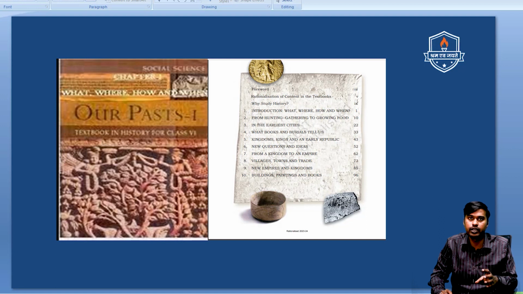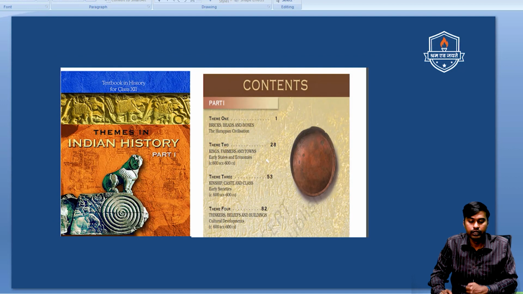So it is very well covered in this particular book. So have a read in this particular book. This will be useful for your prelims as well as mains preparation. Then coming to the themes in Indian history, part 1, that is the 12th standard NCERT.